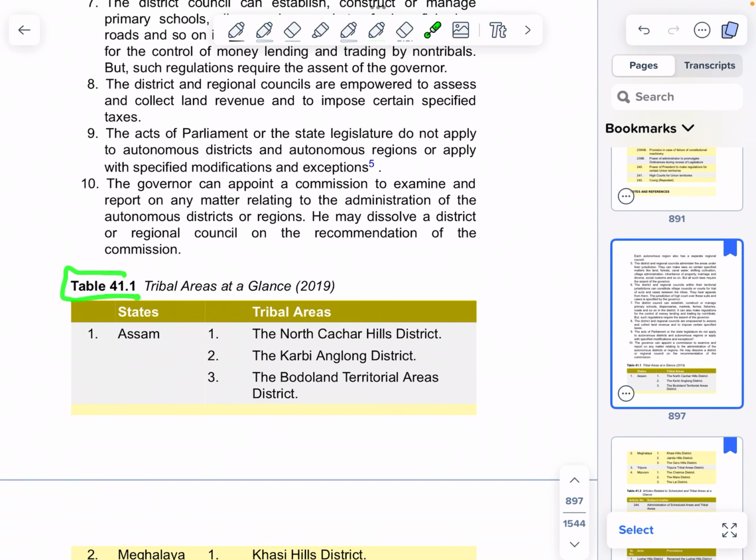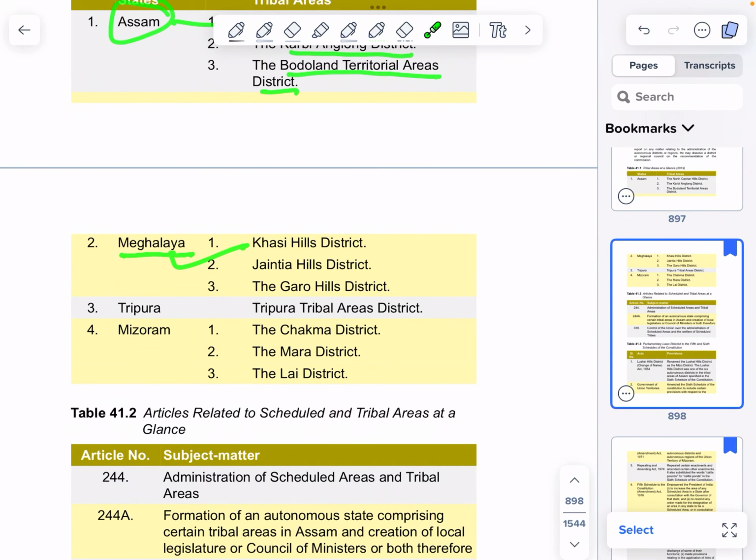Table 41.1. Tribal areas at a glance, 2019. Assam: the North Cachar Hills District, the Karbi Anglong District, Bodoland Territorial Areas District. Meghalaya: Khasi Hills District, Jaintia Hills District, Garo Hills District. Tripura Tribal Areas District. Mizoram: the Chakma District, the Mara District, the Lai District.